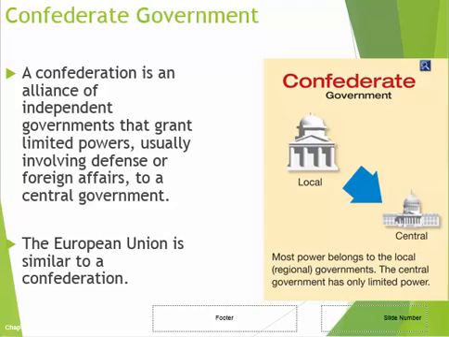A confederate government, we have a lot of independent local governments and then one central agency that they use to form an alliance together. An example might be the European Union, where we have independent states like France and Germany, but then they have an alliance together to serve certain purposes. For example, the EU has now adopted the euro, so they all have the same currency that they use.